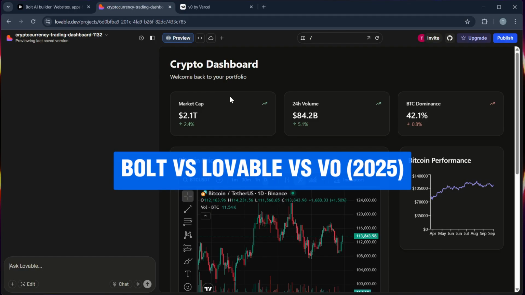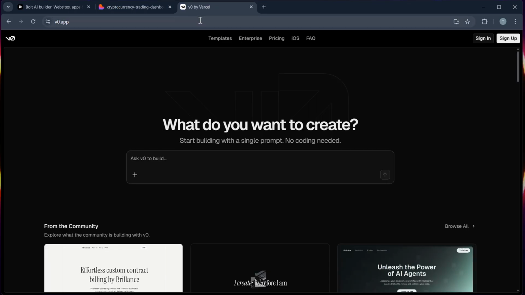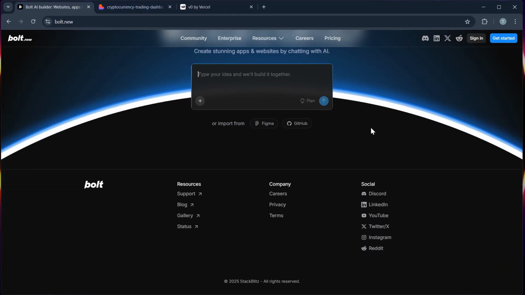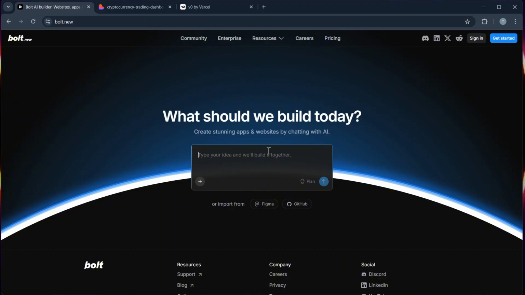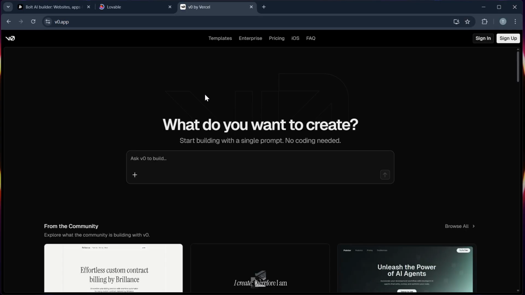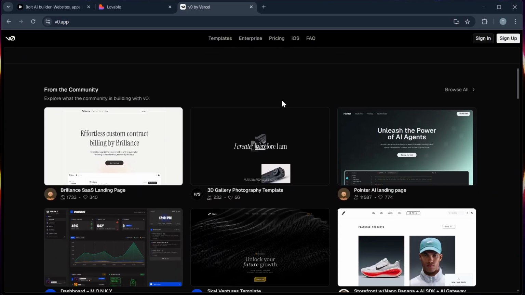Bolt versus Lovable versus VO. So which AI app builder is the best? So let's find out. Let's go to their speed of development. Bolt is extremely fast for developers, which offers instant code generation and previews, while Lovable automates the process more for non-developers, while VO strikes a middle ground by letting you generate apps, but you can still fine-tune the code.